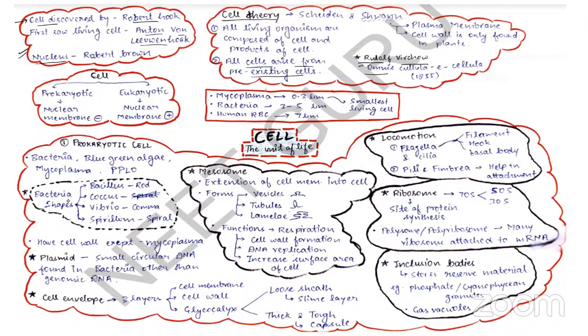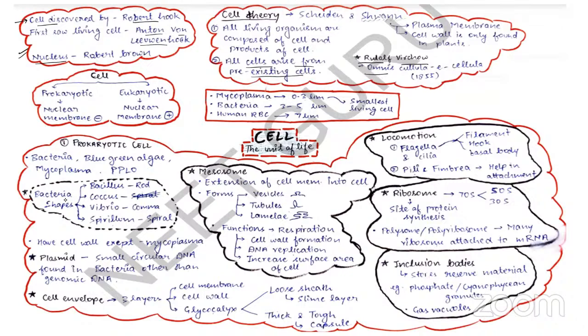So the prokaryotic cell has a cell envelope, and the cell envelope consists of 3 layers. Number 1 is the glycocalyx, which is the outermost, and it is further divided into 2 on the basis of its characteristics. If the glycocalyx is tough, thick and not easily washed off, then it is known as capsule. The second one is a loose sheath, which is your slime layer, because it can be easily washed off. Apart from the glycocalyx, the second layer is your cell wall. The cell wall in bacteria is made up of peptidoglycan. Remember this.